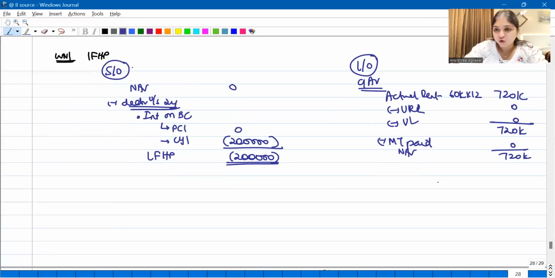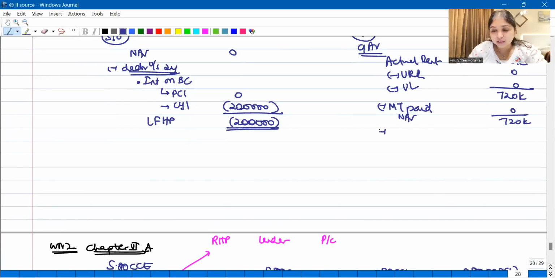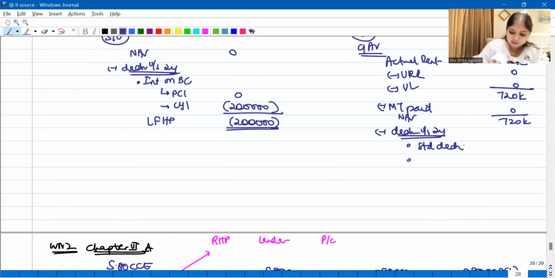Now, what do we subtract from here? We'll subtract deductions under section 24. Two deductions we will have. We'll have standard deduction at the rate of 30%. 7,20,000 into 30% is going to be 2,16,000. And one more thing, we will subtract interest on borrowed capital.